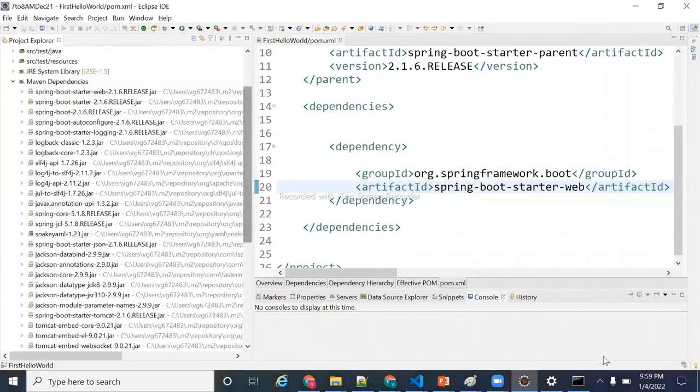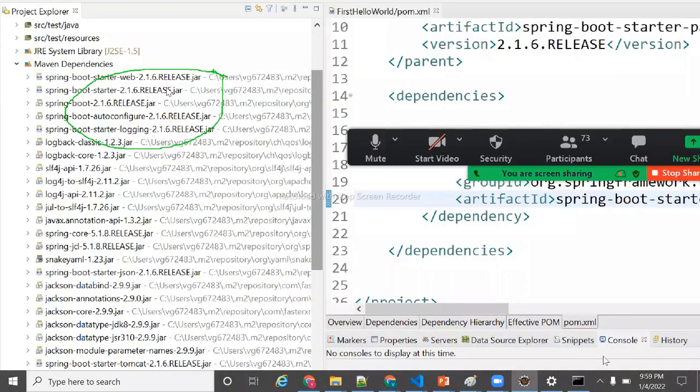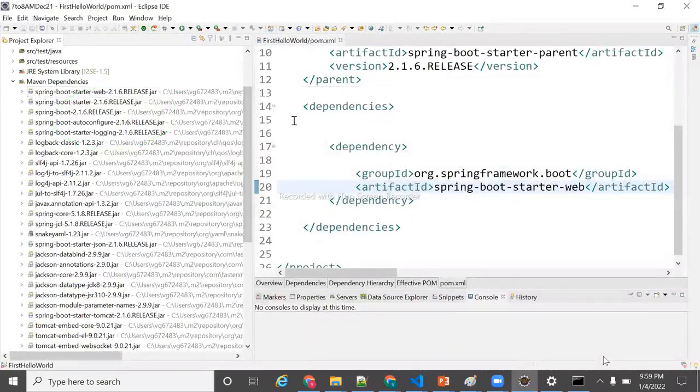And the Spring Boot jar, main jar, Spring Boot jar. Like all these jars will be downloaded. Okay. Yes. Sachin Kumar, go ahead with your question, sir.